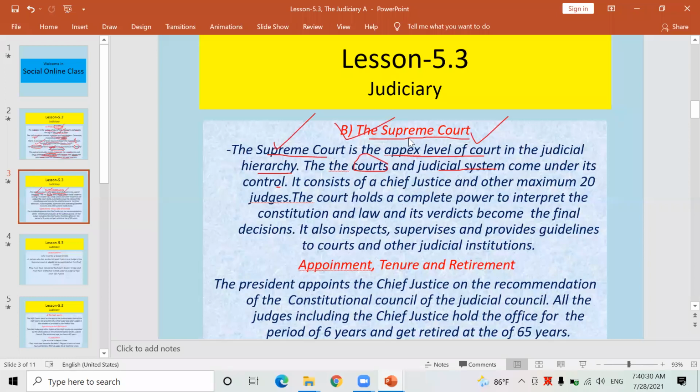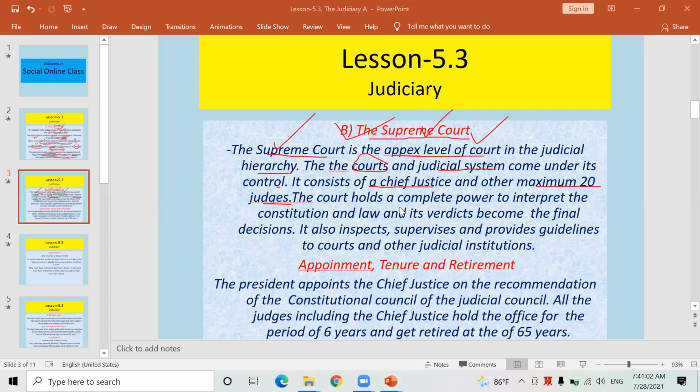Look here, this Supreme Court consists of a Chief Justice, एकजना प्रधान न्यायाधीश, and other maximum 20 judges, 20 जना अरू न्यायाधीशहरू. One Chief Justice and other 20 judges form the Supreme Court. Such a committee is known as the Supreme Court.